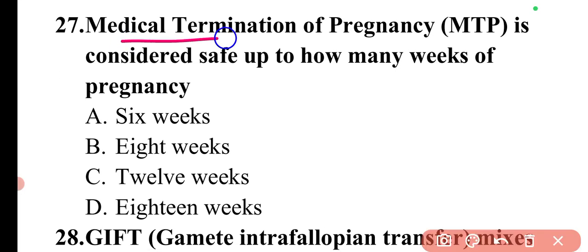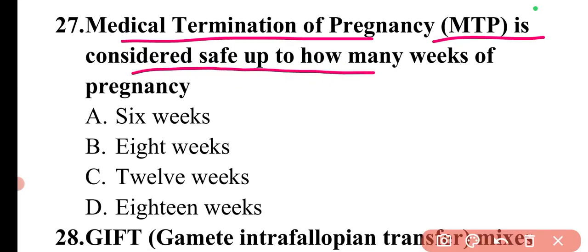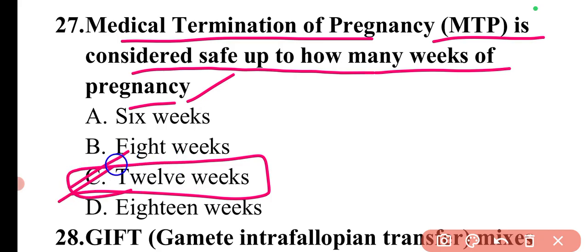Next question is, medical termination of pregnancy is considered safe up to how many weeks of pregnancy? So if anyone needs to terminate the pregnancy, it is safe to terminate up to 12 weeks of pregnancy. The 12 weeks means up to 3 months. So here option C will be the correct answer.